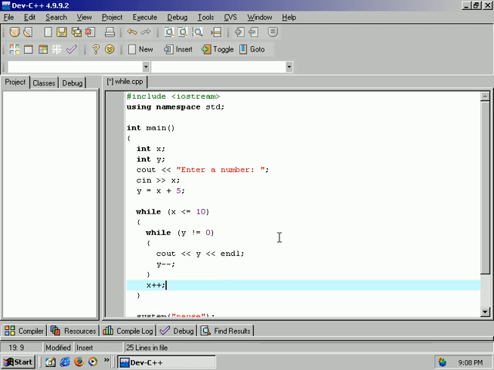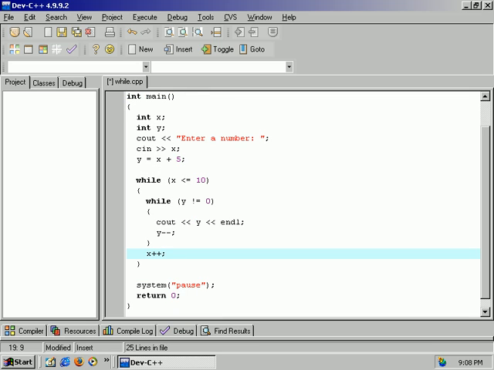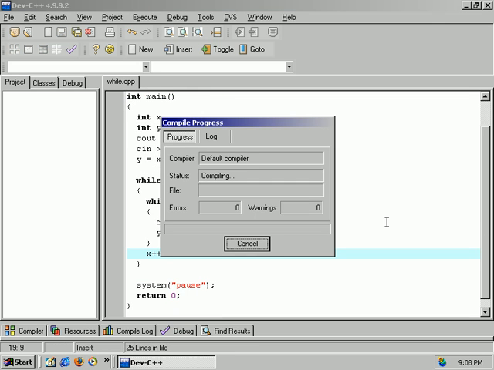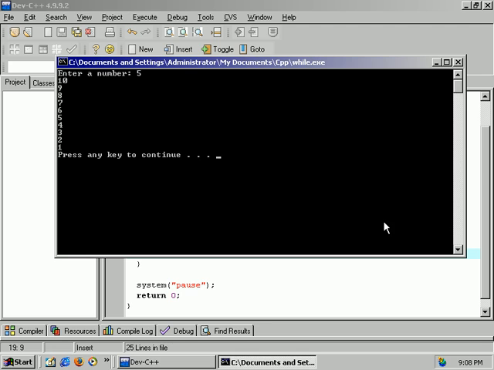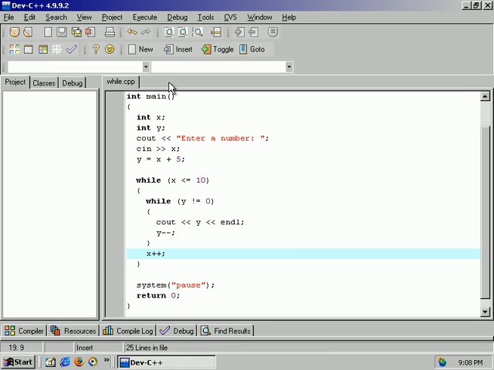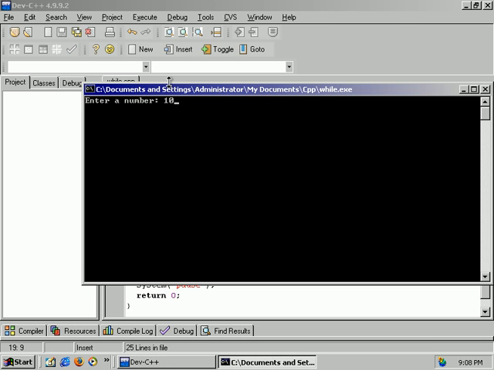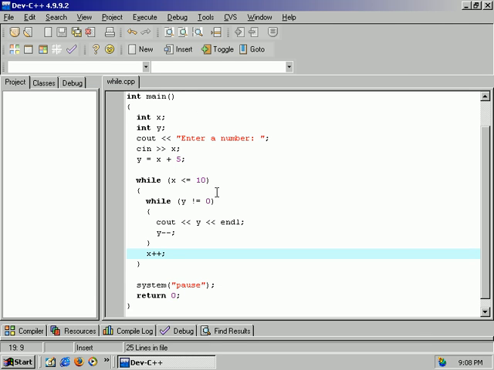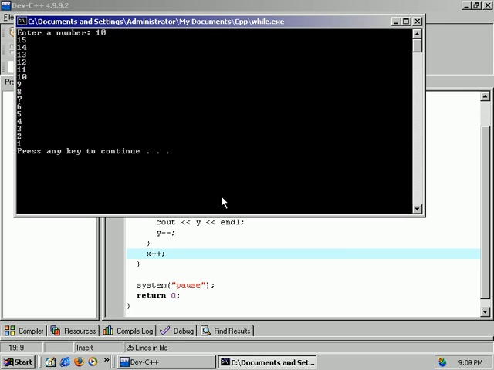Let's compile this and see how it runs. Ooh. Nice. So now let's try a higher number. 100. Oh, that's right, because it has to be less than 10. Yeah, so it just starts at 15 because we added 5 to it and drops it way down.